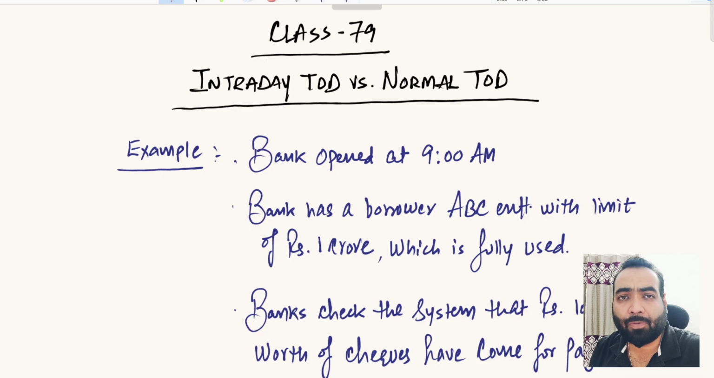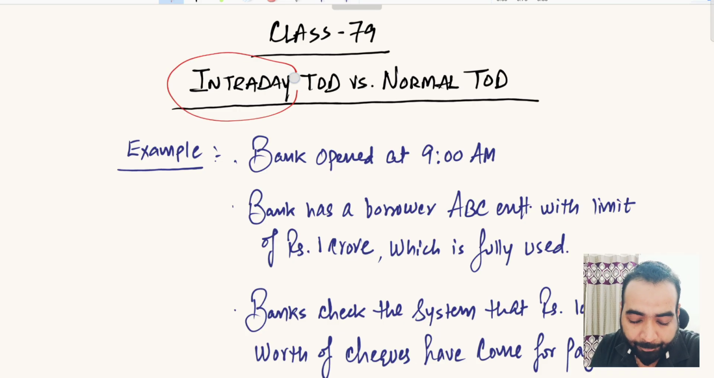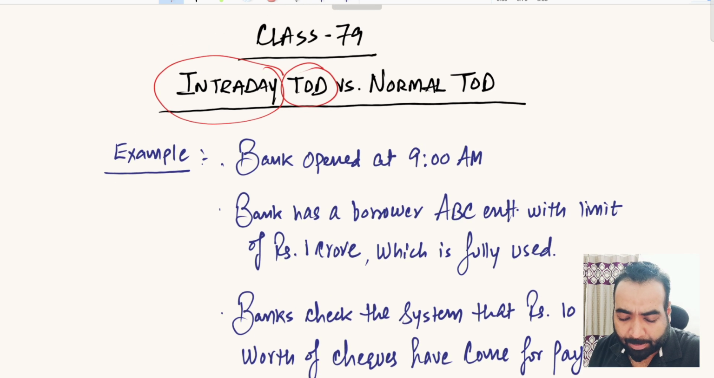In the previous video, we discussed the concept of temporary overdraft (TOD) and ad hoc limit. Now in this video, I will explain another concept, that is intraday TOD. I will explain it with a practical example that I have seen during my time in banking. Suppose your bank has opened at 9 a.m.